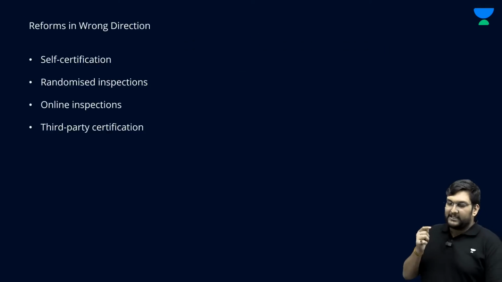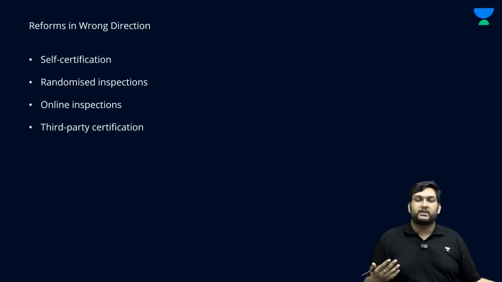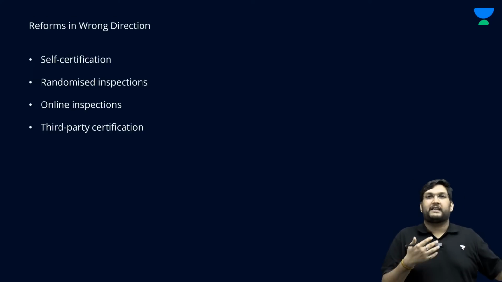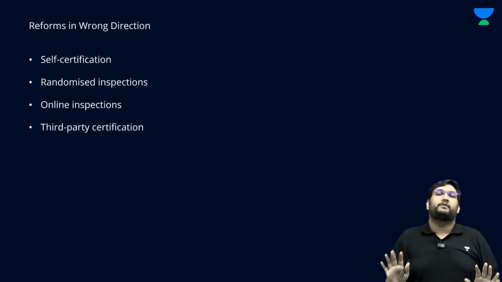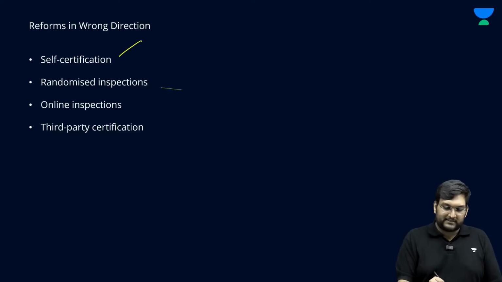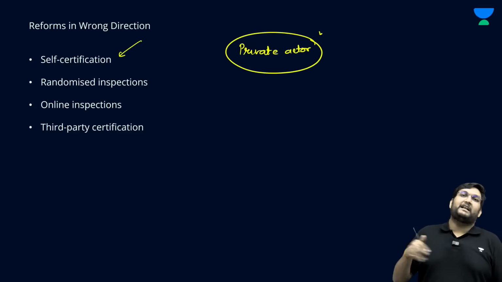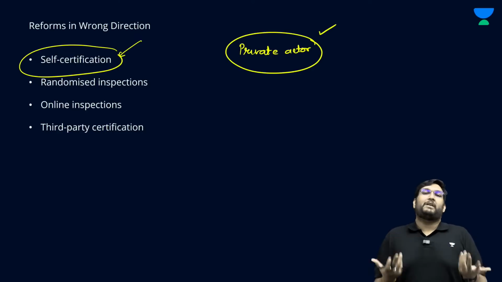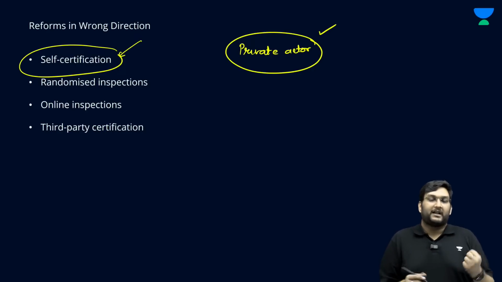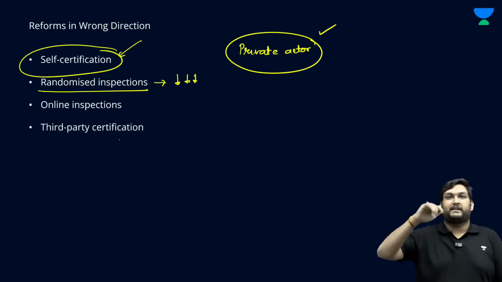And therein lies the other problem, that whatever reforms have been done by the governments in the past 2 years or in the past 2 decades, at least for such reforms the time scale should be at least 15-20 years, it is all about self-certification in the wrong direction, wherein you are giving the private actor more and more freedom to do self-certification. And you really think that in India, anybody is not going to ever give themselves a compliance certificate if they want to cut corners? Randomized inspections, the rate is so low that it happens once in 5 years.